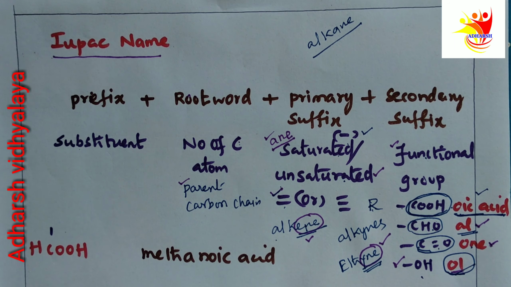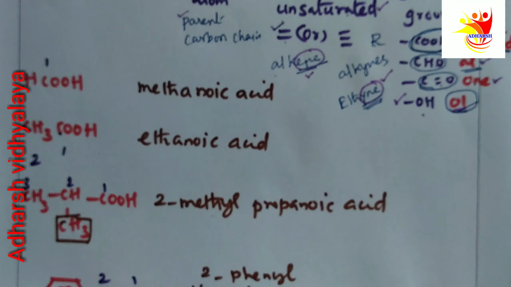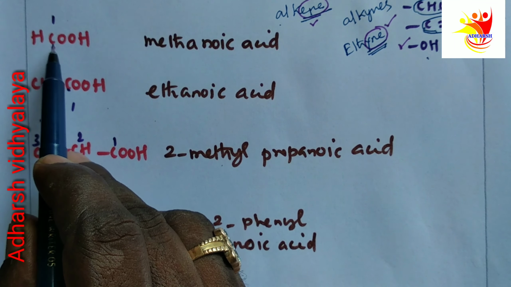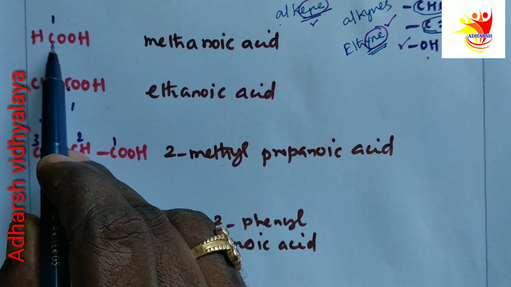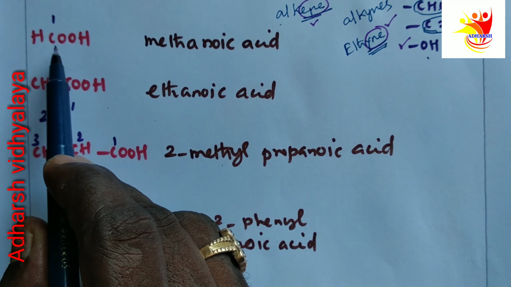Now let us take formic acid. Here, how many carbon atoms are there? Here we are having one carbon atom. First, we have to see the number of carbon atoms. Number of carbon atom, 1.